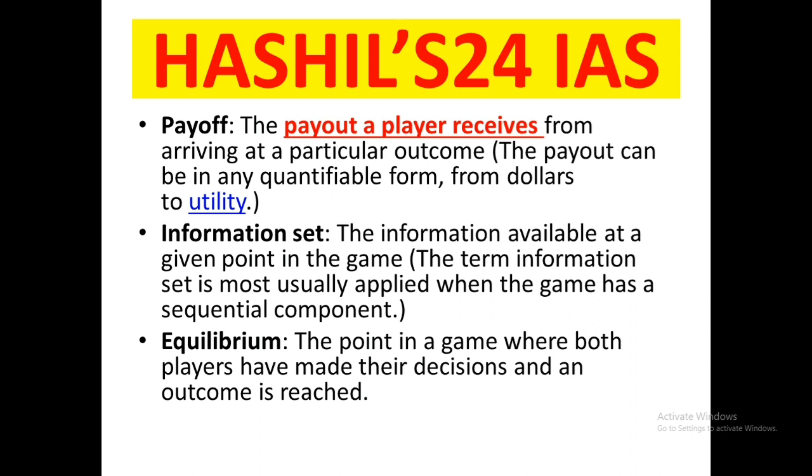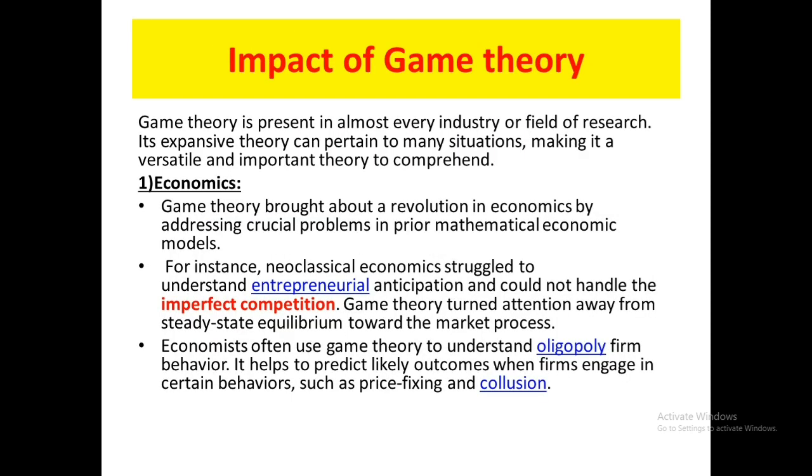Now equilibrium. What is equilibrium in game theory? The point in a game where both players have made decisions and an outcome is reached. A situation where both players have made decisions and one outcome is reached is called the point of equilibrium in game theory. Next, impact of game theory. As we have talked about product pricing and product releases, there are many fields where game theory can be applied or has had an impact.